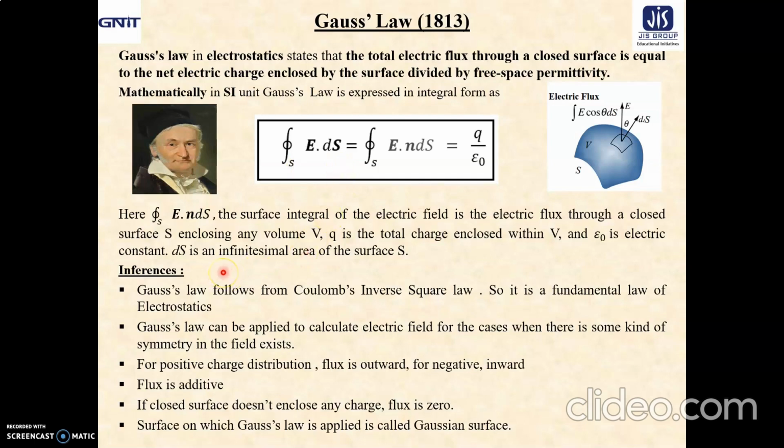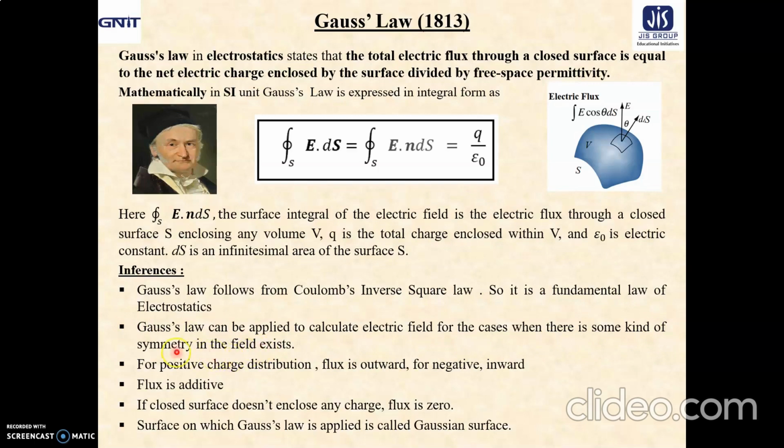Now what inferences can we draw from Gauss's law? Gauss's law follows from Coulomb's inverse square law. So it is a fundamental law of electrostatics. That means along with Coulomb's law, Gauss's law is the second fundamental law of electrostatics. Gauss's law can be applied to calculate the electric field, just like Coulomb's law, but for cases where some kind of symmetry exists in the field. That is the advantage of Gauss's law, and at the same time a disadvantage.